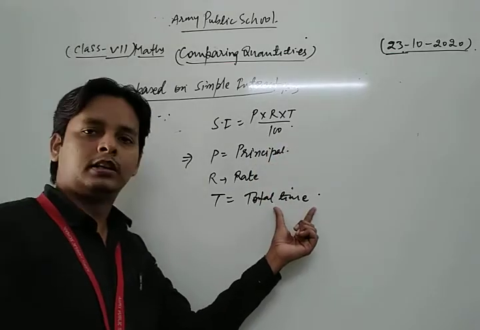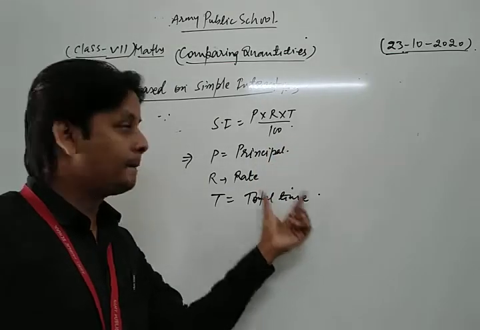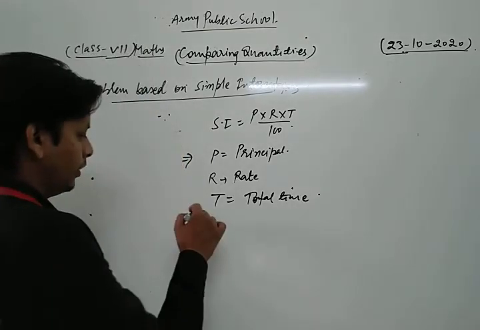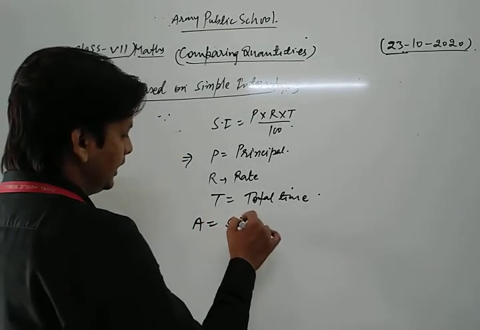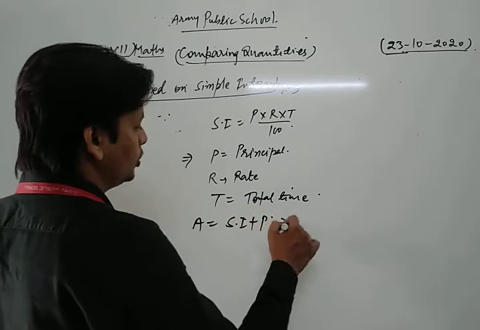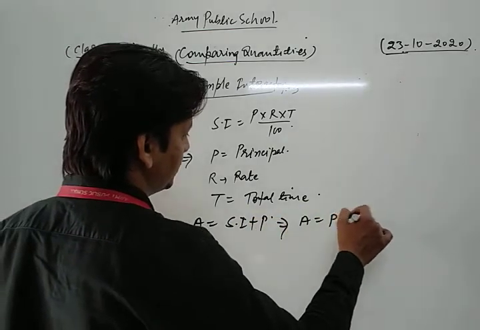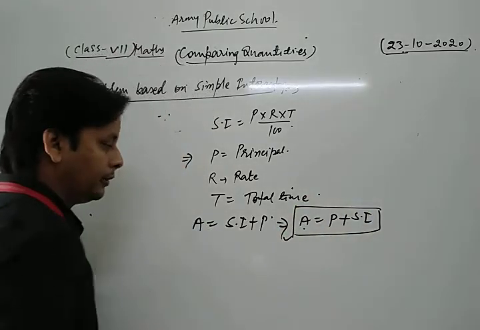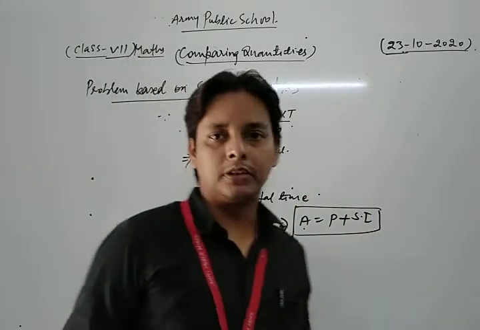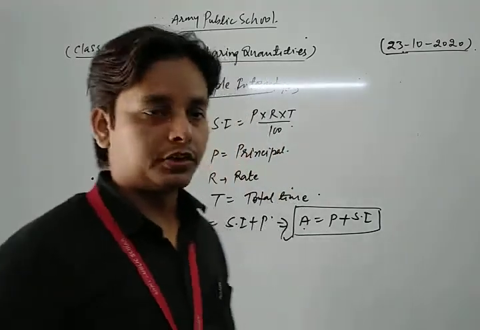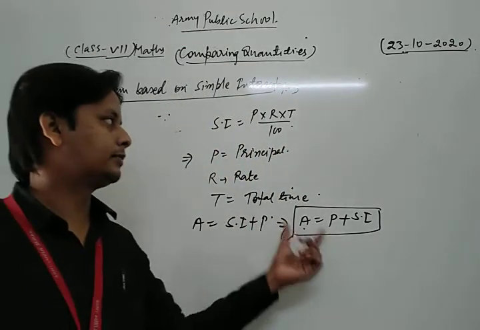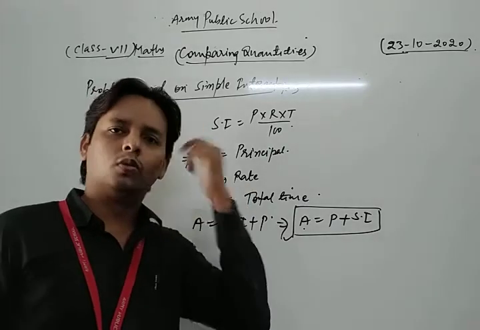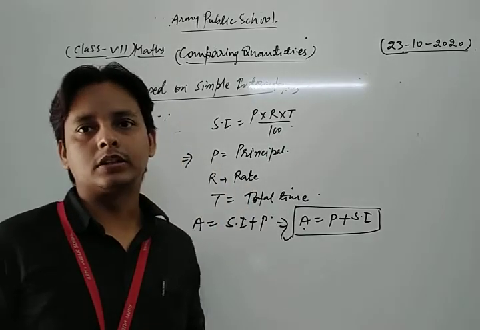Total time. And a very important formula of that topic is the amount. The formula of amount is equal to simple interest plus principal, or you can write amount is equal to principal plus simple interest. This is the formula for the amount of that particular principal. So in that topic there are two important formulas. Now we solve one question based on this topic, to clear the concept of that formula.